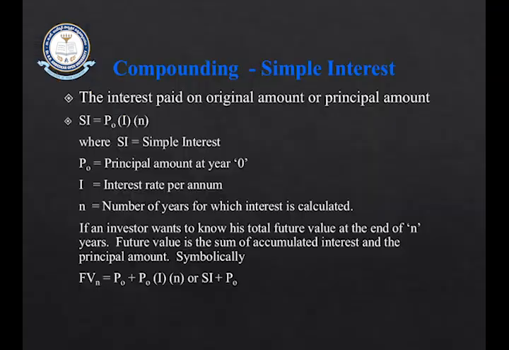Simple interest is nothing but the interest paid on the original amount or principal amount. Simple interest is calculated by using a formula. P0 is the principal amount, that is the original amount invested in the initial year. I stands for interest rate per annum and N stands for the number of years for which the interest has to be calculated. So simple interest is equal to the principal amount multiplied by the interest rate for so many number of years.